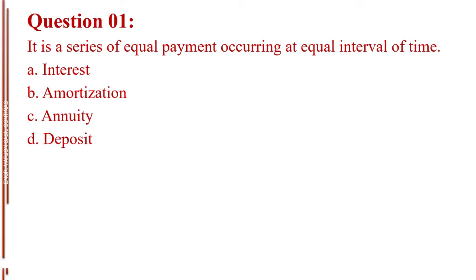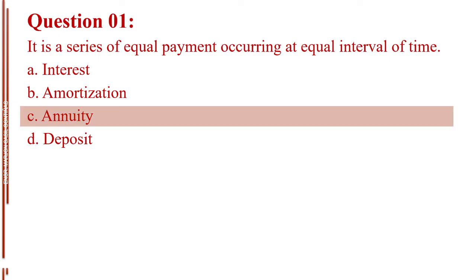Question number 1. It is a series of equal payment occurring at equal interval of time. Letter A, interest. Letter B, amortization. Letter C, annuity. Letter D, deposit. The answer is letter C, annuity.